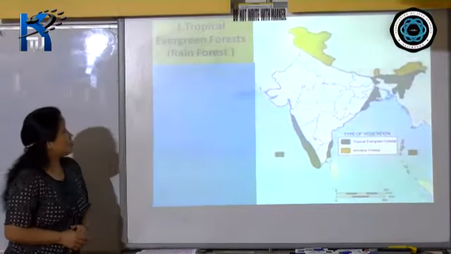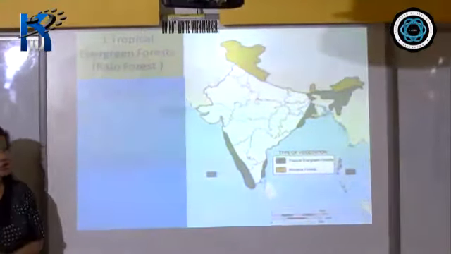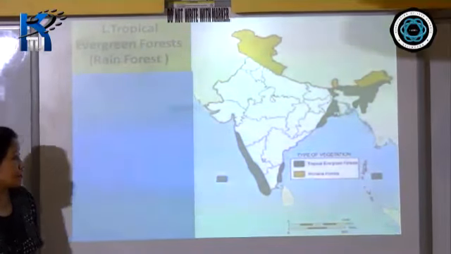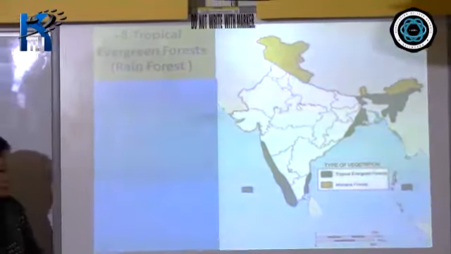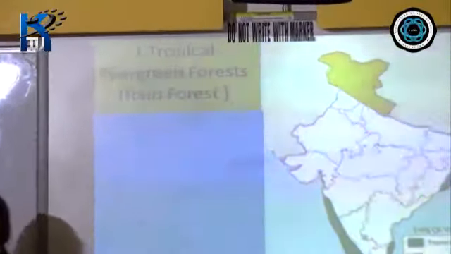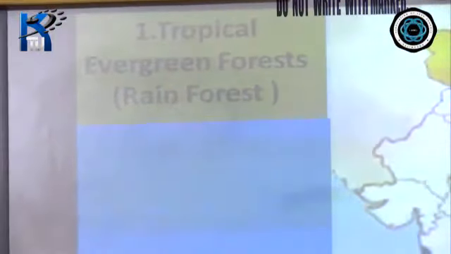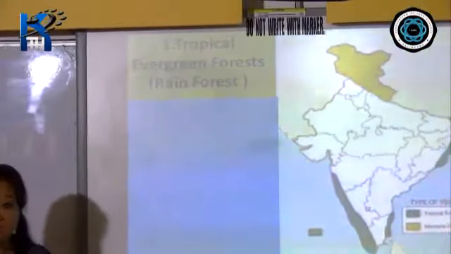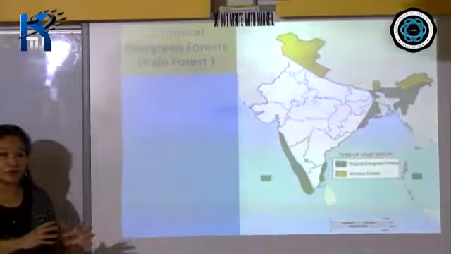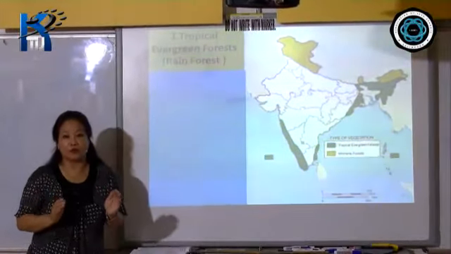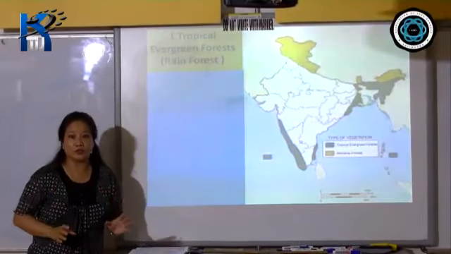Now we move on with the first one, as shown on the map, tropical evergreen, or it's also called the rainforest. Why is it called the rainforest? It's called the rainforest because these are the forests that receive a very heavy amount of rainfall almost throughout the year.